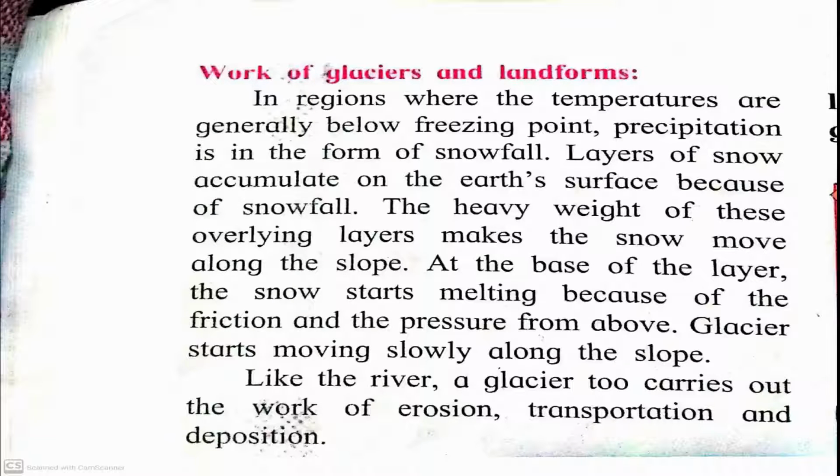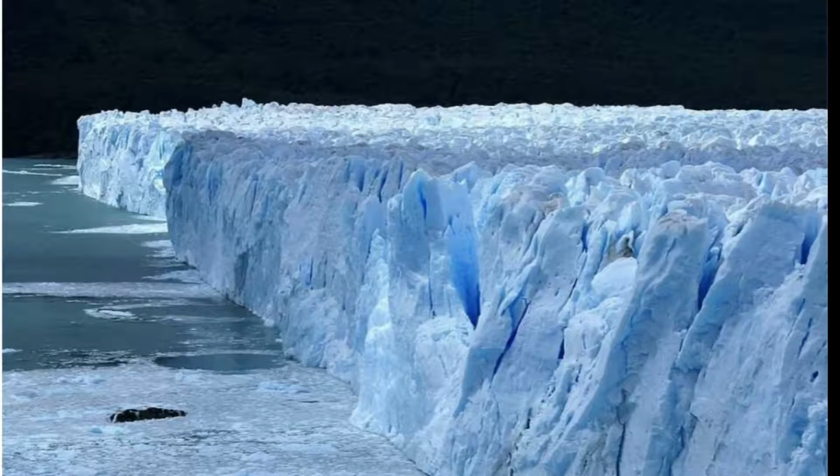In regions where the temperature is generally below freezing point, or below 0 degrees, precipitation occurs in the form of snowfall. So now children, let us see what is meant by glacier and what is meant by precipitation. A glacier is a slowly moving mass or river of ice formed by the accumulation of snow on mountains or near the poles.